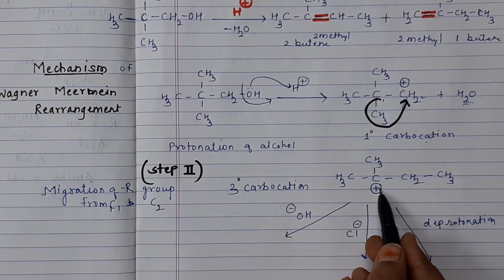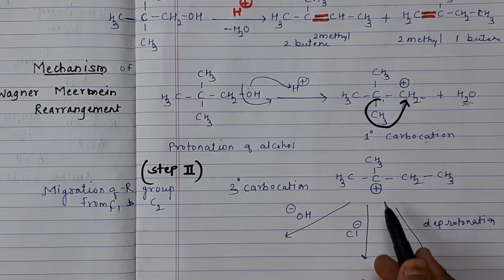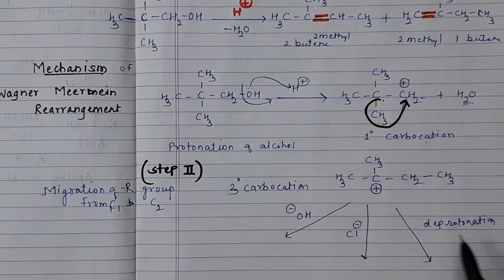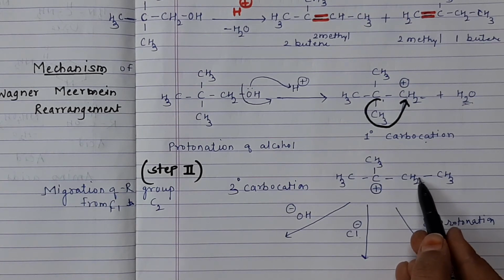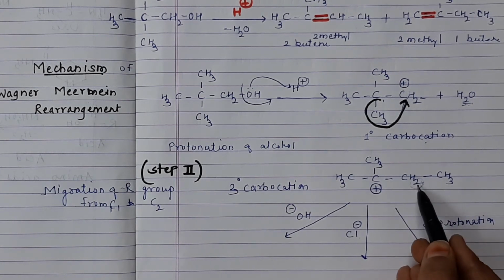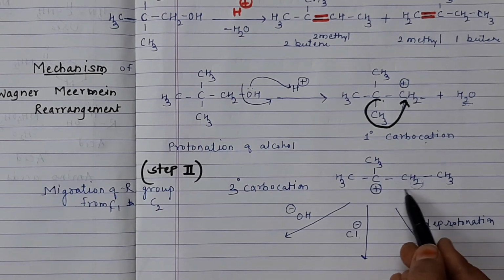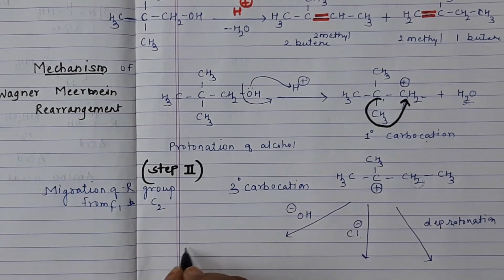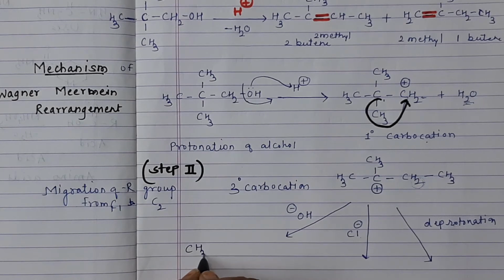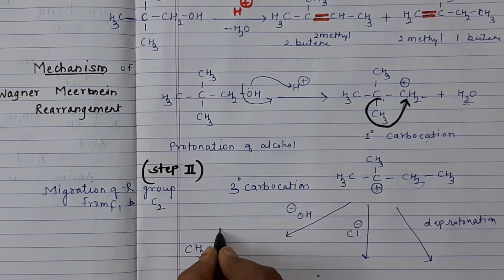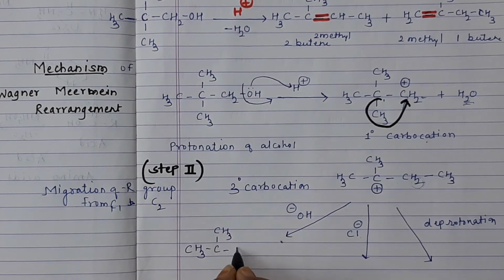It will attack this carbocation. Cl minus will attack here. If it undergoes deprotonation, this H will be deprotonated, and we are getting three different structures depending upon the reagent: CH3, CH2, CH3.